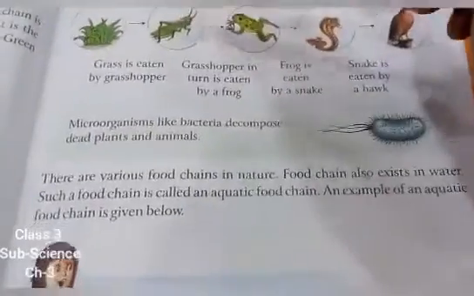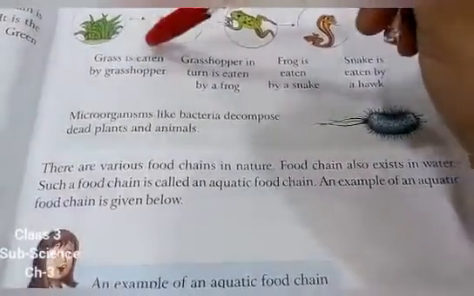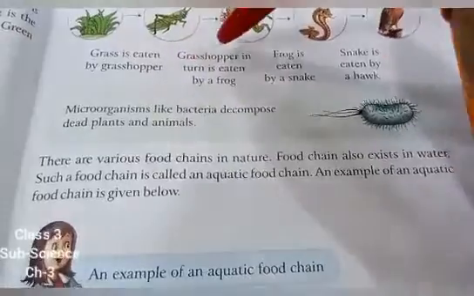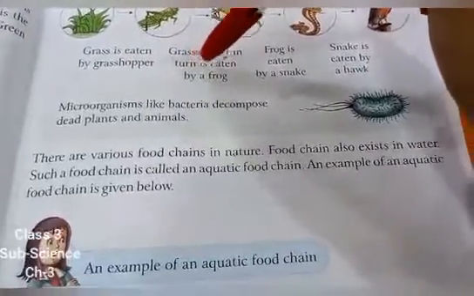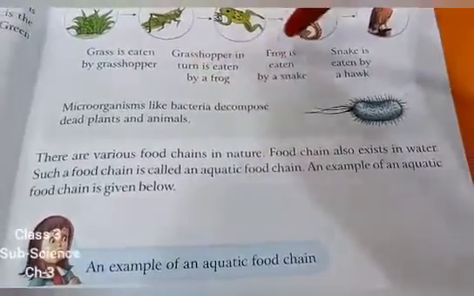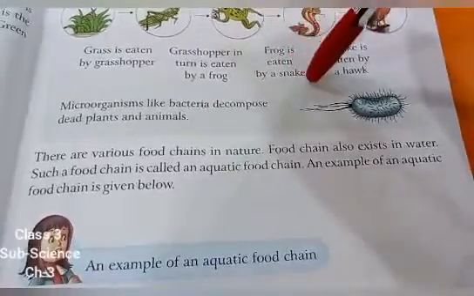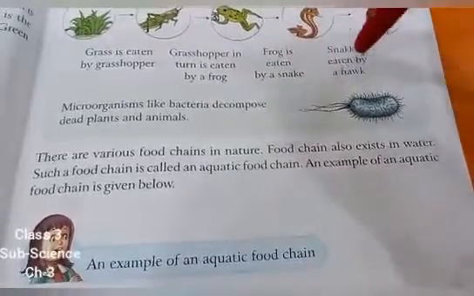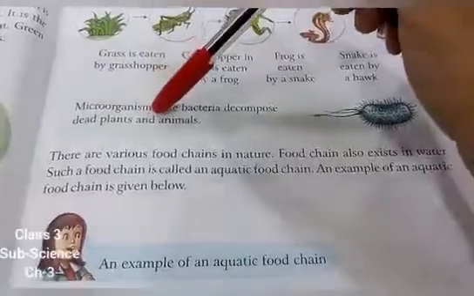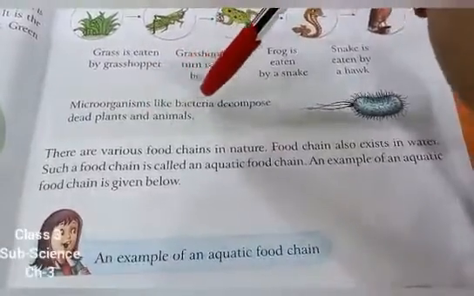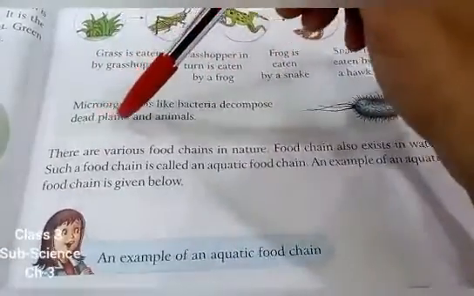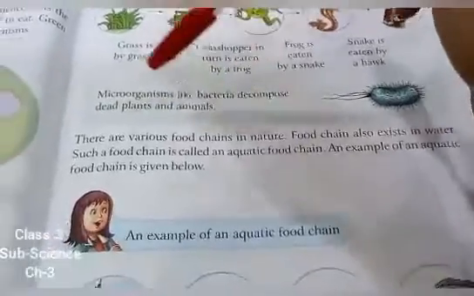Over here, one more example is there. Grass is eaten by grasshopper. Grasshopper in turn is eaten by a frog. Frog is eaten by a snake. Snake is eaten by a hawk. Microorganisms like bacteria decompose dead plants and animals.